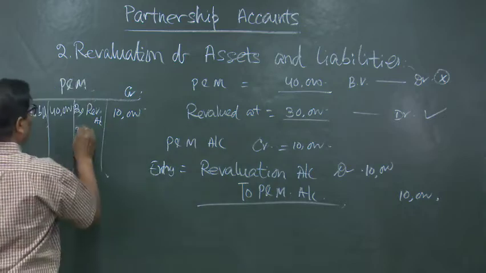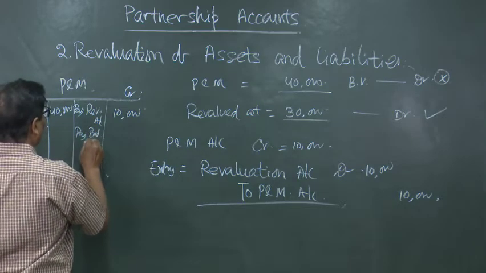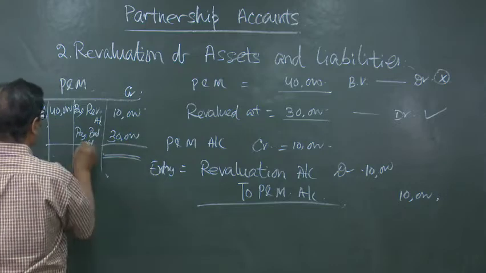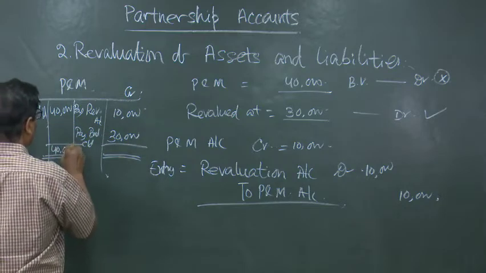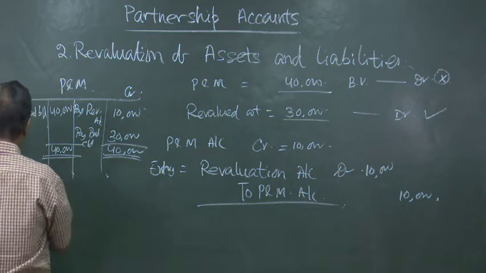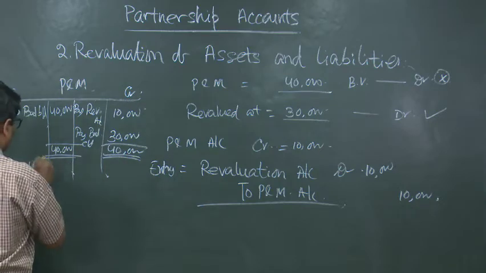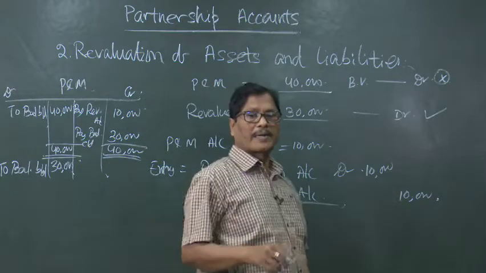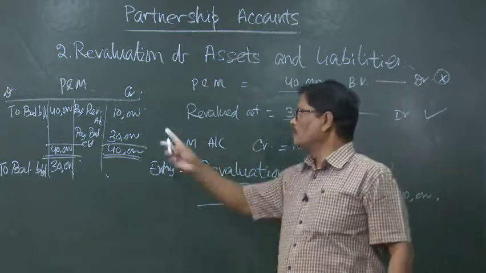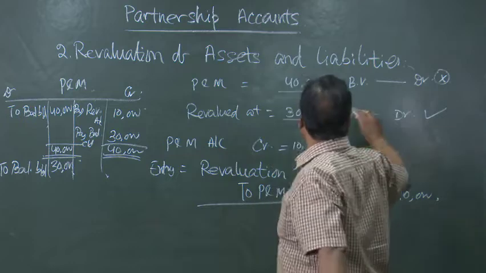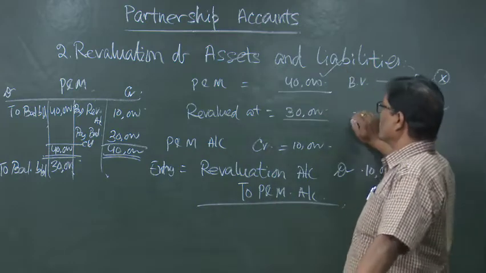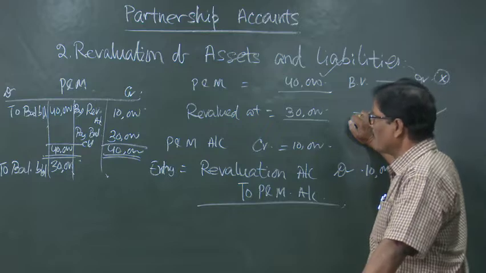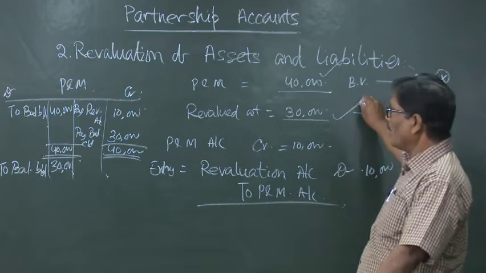So here it will be reflected like this: by balance carried down 30,000 to balance brought down 30,000. See how the effect is revolving through the plant and machinery account. Plant and machinery, which was previously shown in our balance sheet, in the balance sheet of the partnership firm at 40,000, is now coming down to 30,000. How? This is the process.